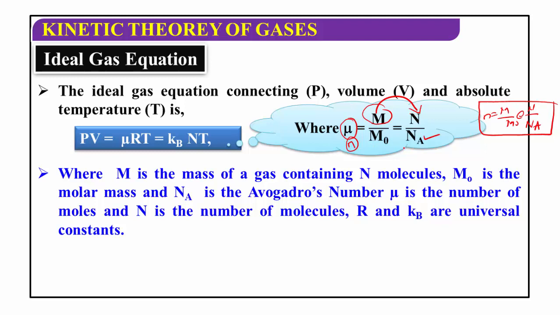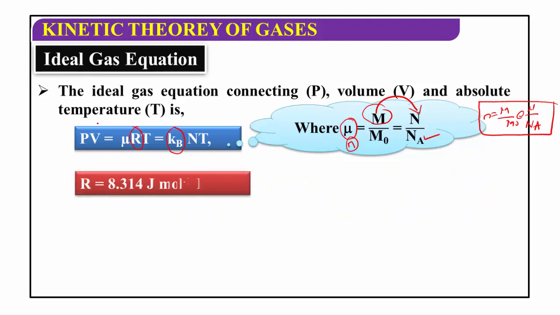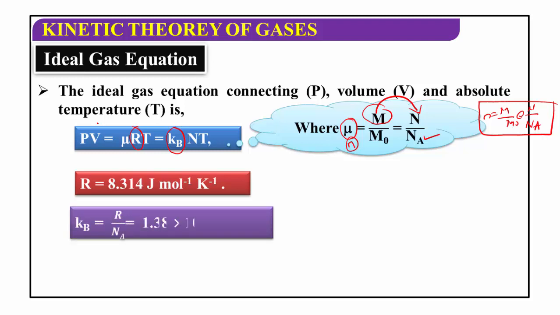R and Kb are the universal constants. This is called Boltzmann constant and this is called gas constant. Here Kb is called Boltzmann constant. R is the gas constant. The gas constant value is 8.314 joule per mole per Kelvin, and Kb means the Boltzmann constant. The ratio of gas constant to the Avogadro number is called Boltzmann constant.